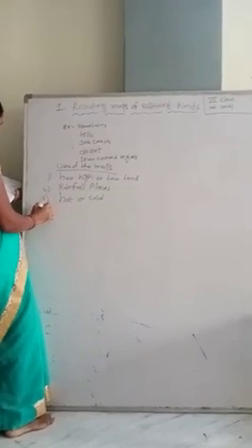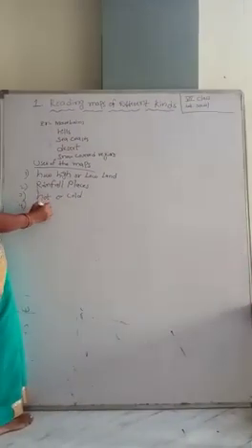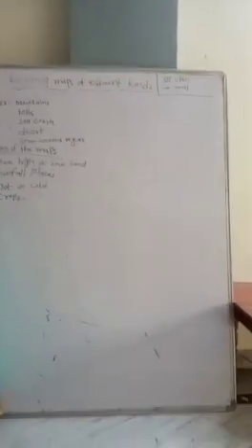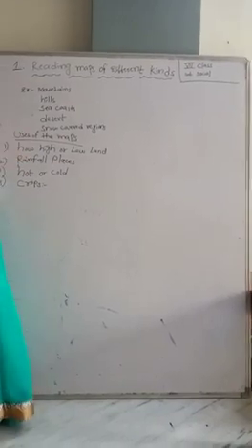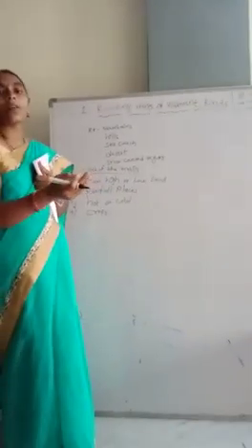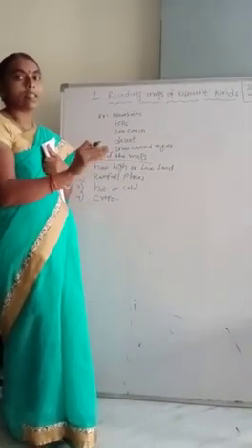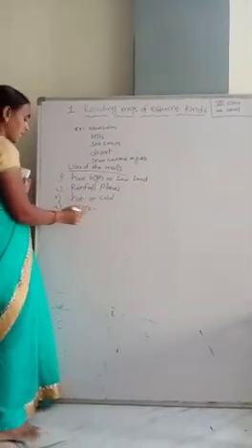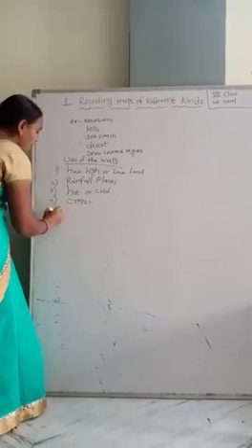And the fourth is the crops. Various kinds of crops are grown in various places. Which crops are grown in which areas we know, and we can show on crop maps. And the fifth is the forest.